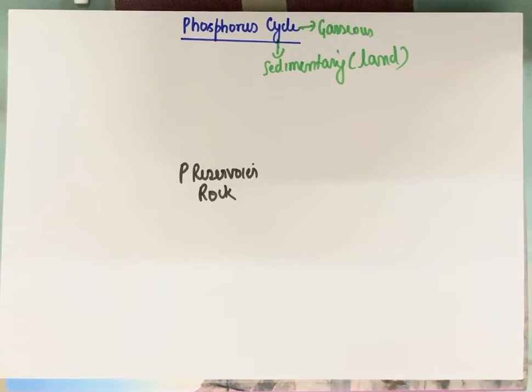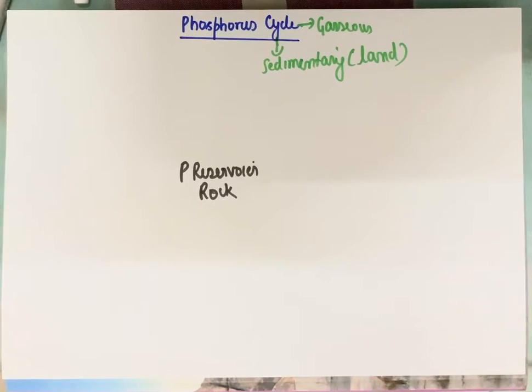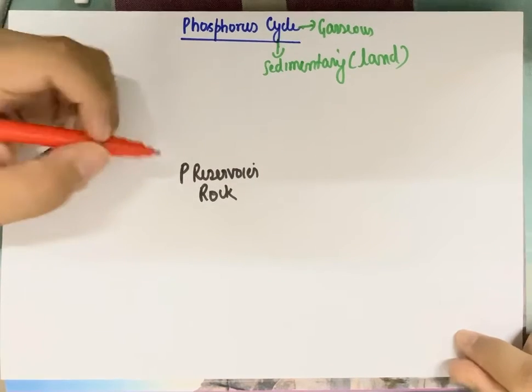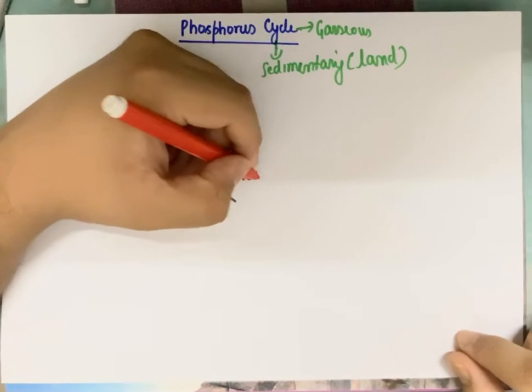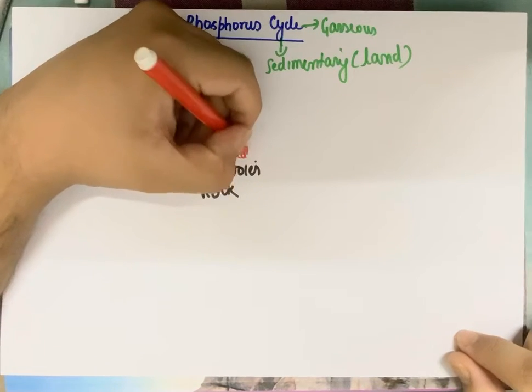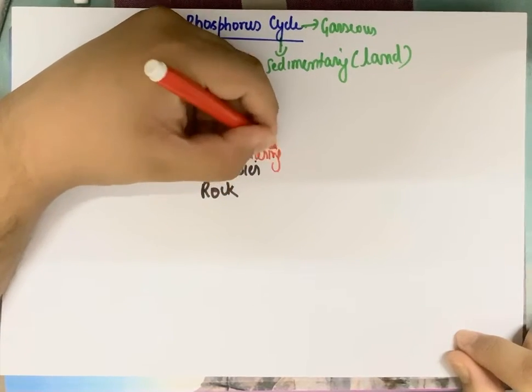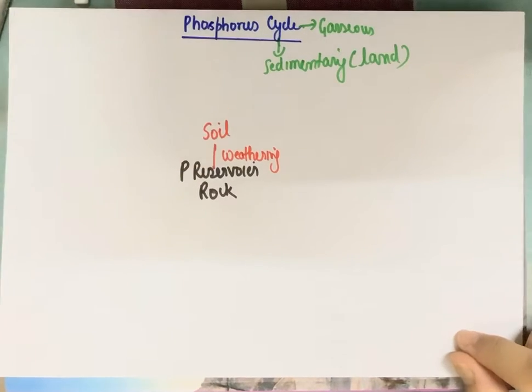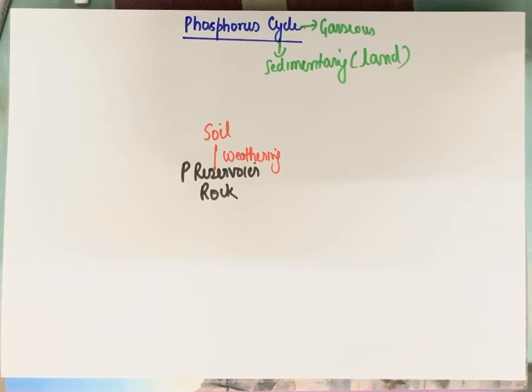Fine. Now, from this rock, as we all know, the rock undergoes a process called weathering and forms soil.